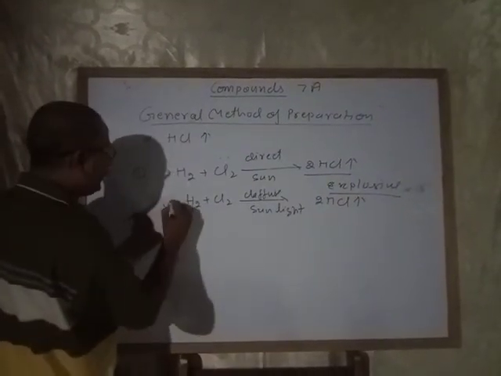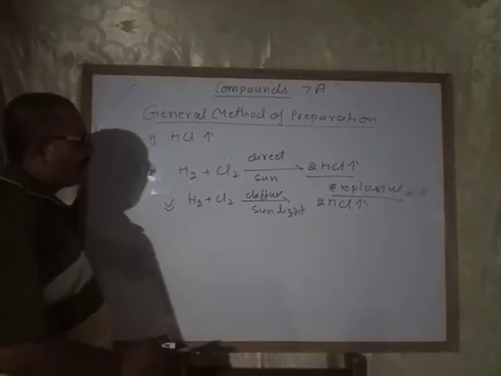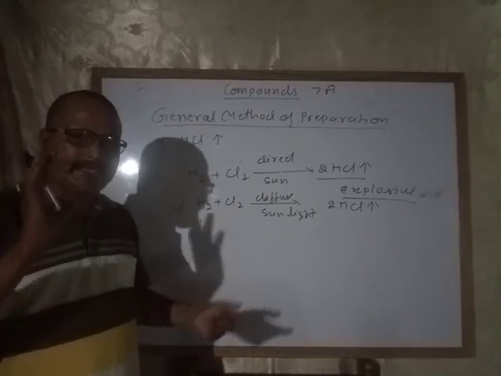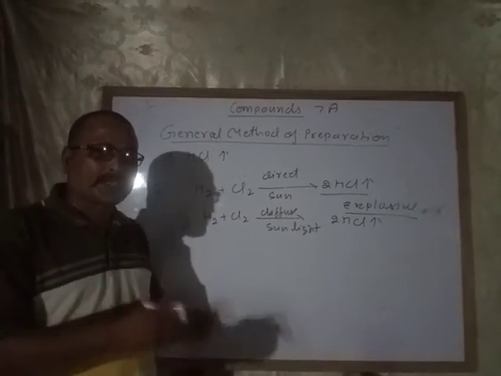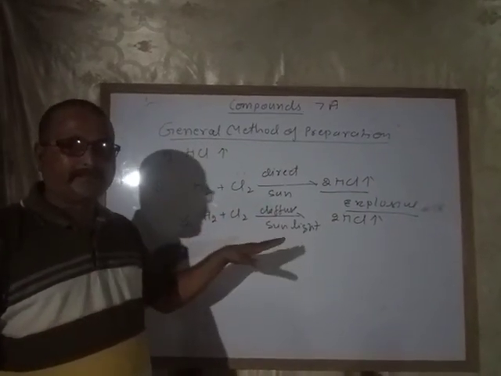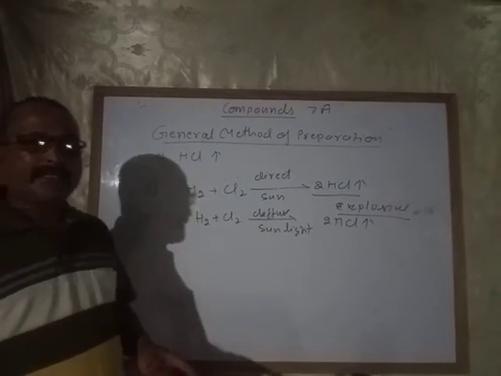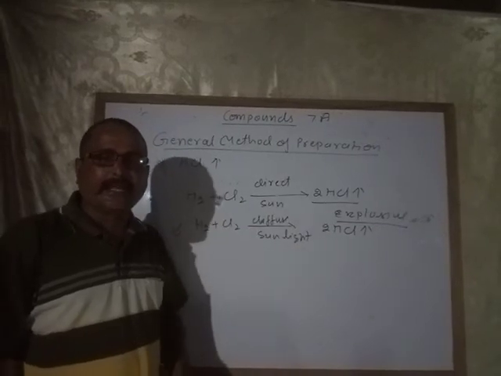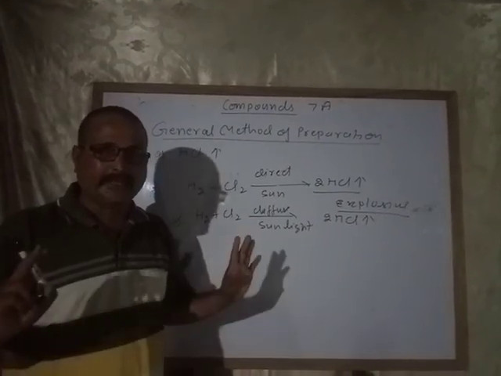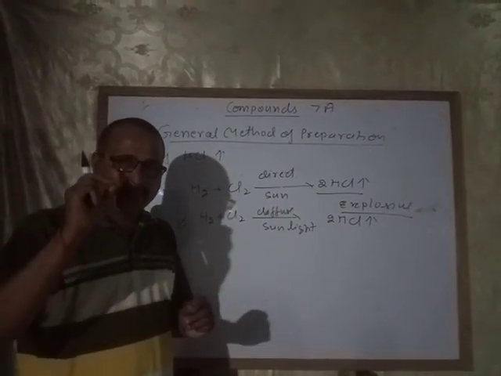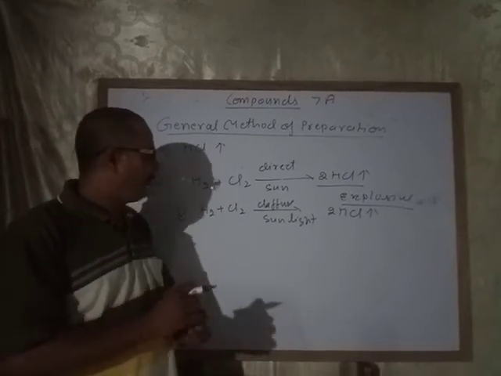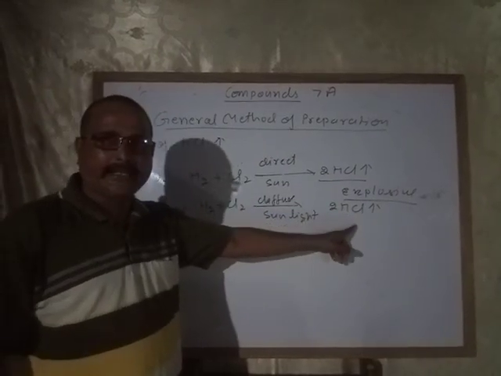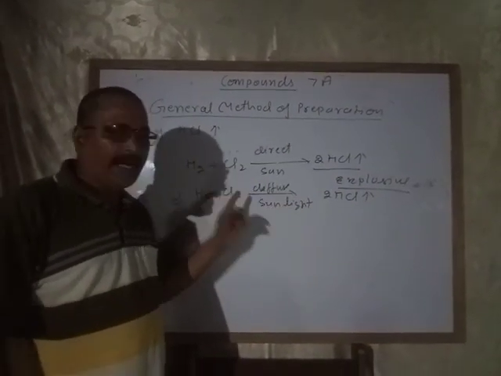In your book, only the preparation of hydrogen chloride gas in diffused sunlight is given. Remember the question I am going to repeat: is it possible to prepare hydrogen chloride gas in direct sunlight? In your book it is not given, but this is my question. Is it possible to prepare hydrogen chloride gas in the dark?